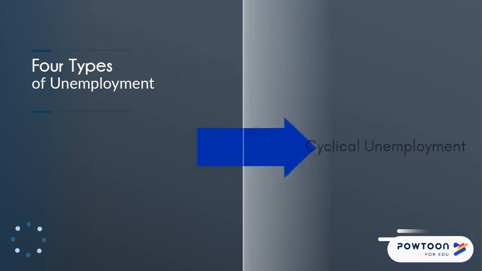As output declines during recessions, firms reduce their demand for inputs, including labor. Cyclical unemployment is an increase in unemployment caused by the recession phase in a business cycle. Cyclical unemployment increases during recessions and decreases during expansions.